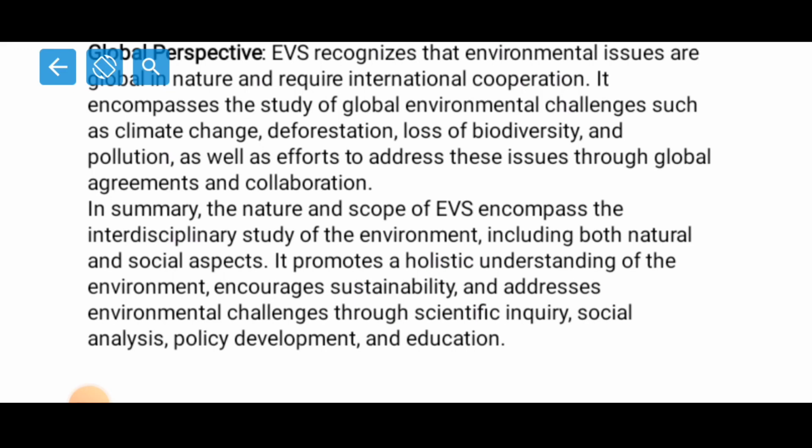It promotes a holistic understanding of the environment. It encourages us to practice sustainable development and addresses the various environmental challenges which we have. And it inculcates scientific temper and attitudes. It analyzes social aspects, and it helps us to develop certain policies through which we can take care of the environment and make our stay in this world a very peaceful one, a disease-free one, and also a very healthy one, right? So I think this is the end of this video. So this was the first video about environmental studies of paper 1, right?